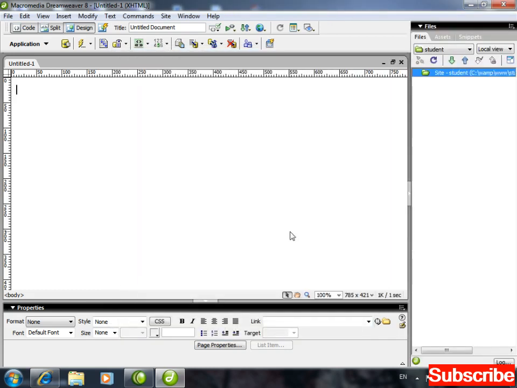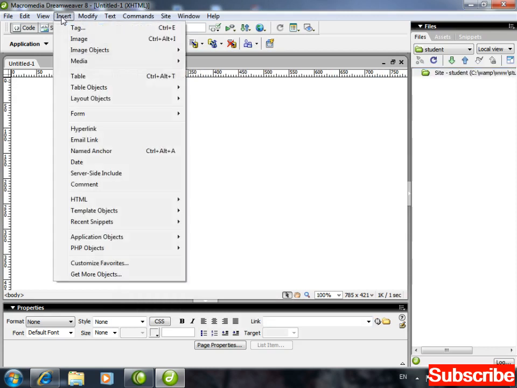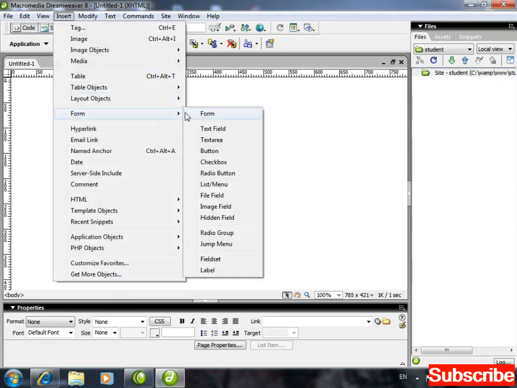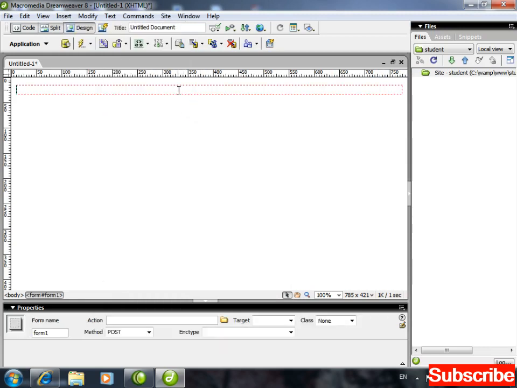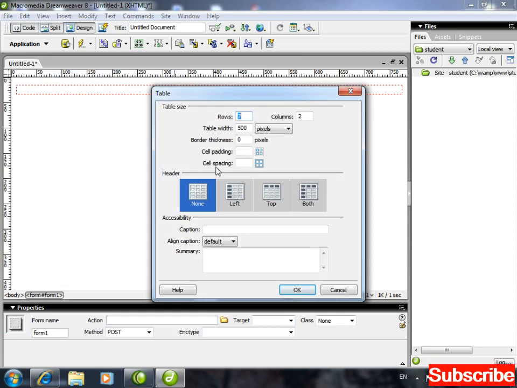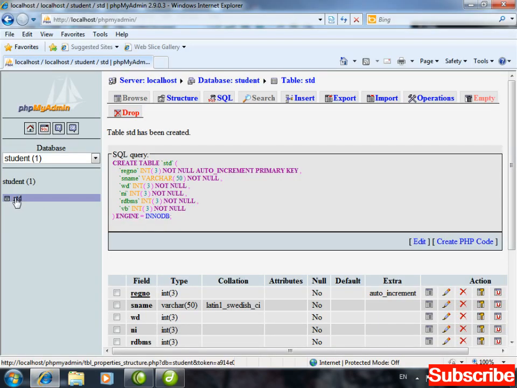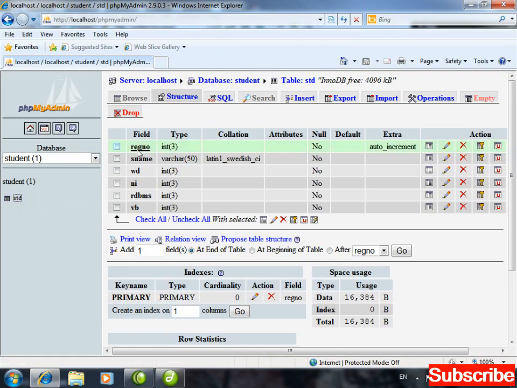Site managed. After the site management, what I have to do? I have to create a form. Insert form, form inserted. Inside the form, insert table. Right now I need a table exactly like you have to watch towards the table. 1, 2, 3, 4, 5, 6 fields, but registration number is auto increment and primary key.